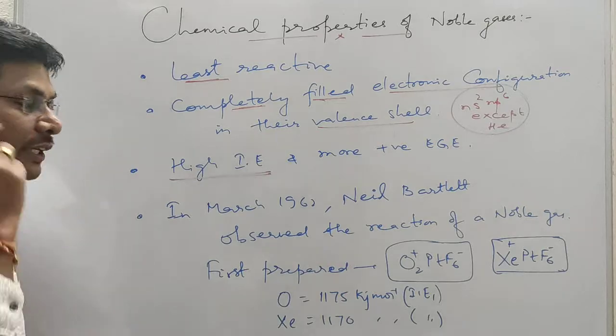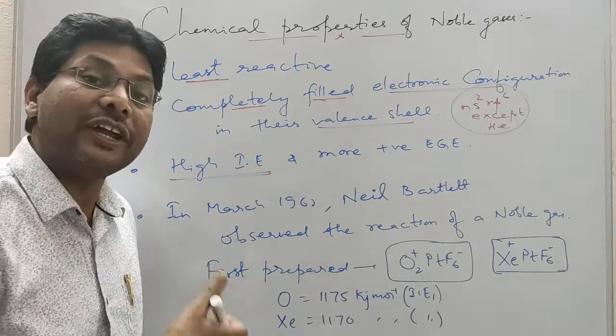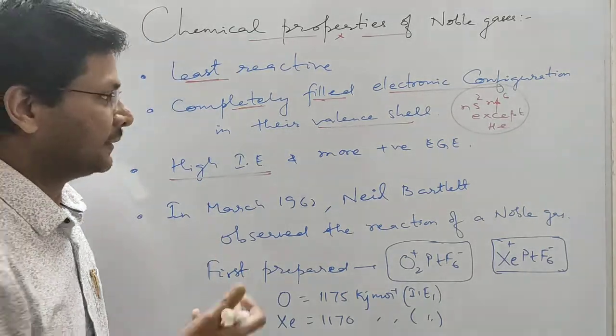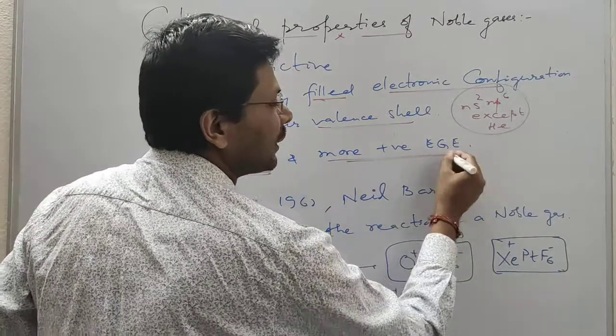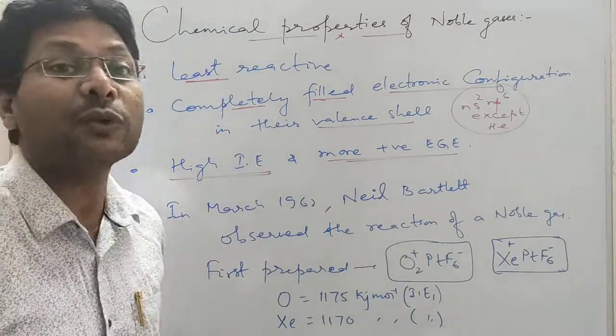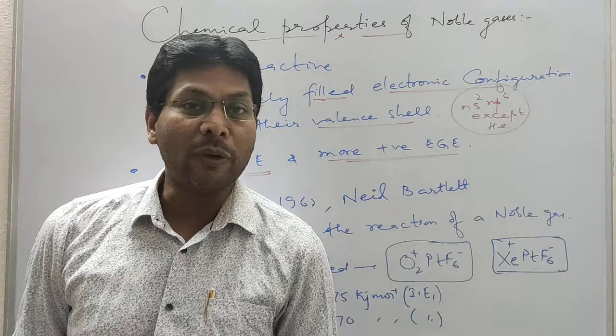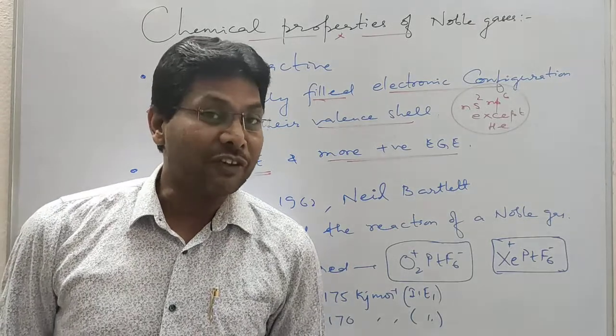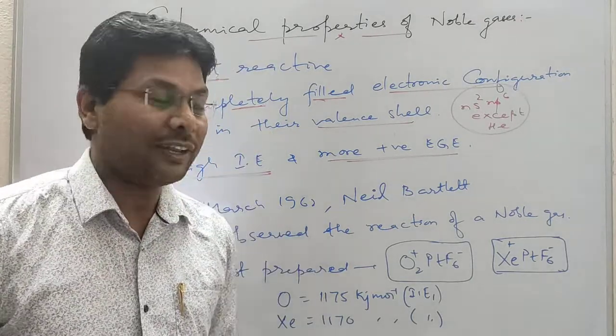Their ionization enthalpy is very high, suggesting that it is very difficult to form a cation. And they have positive electron gain enthalpy, suggesting that it is very difficult to form an anion. So if they are unable to form cation and anion, that means they will not react under ordinary conditions.